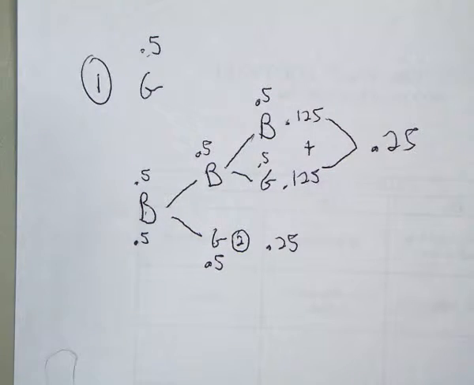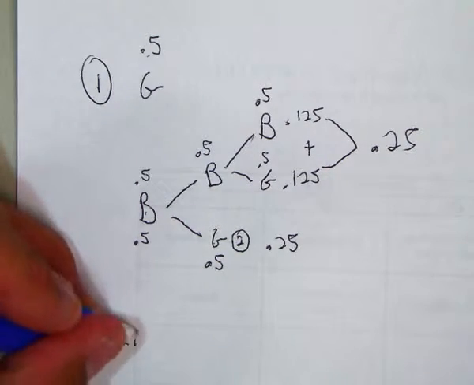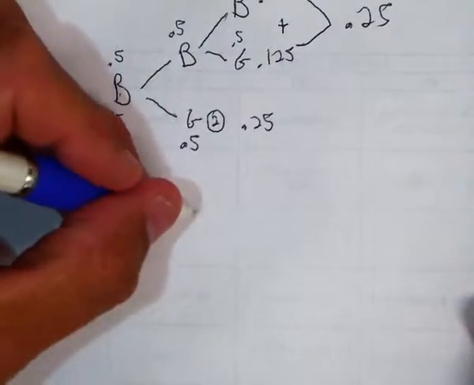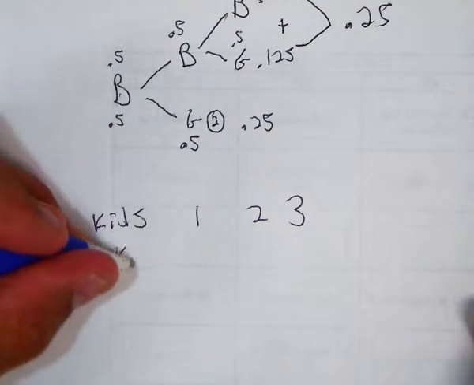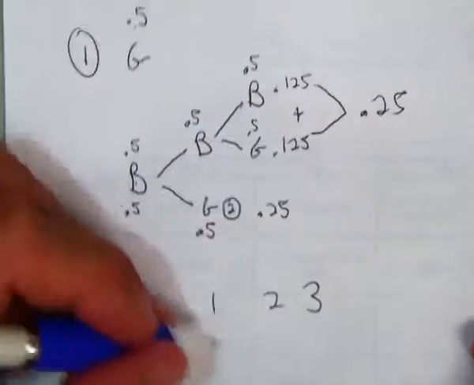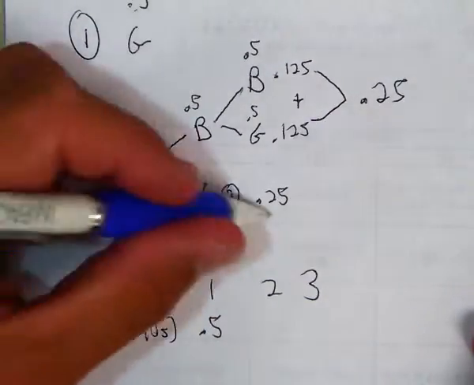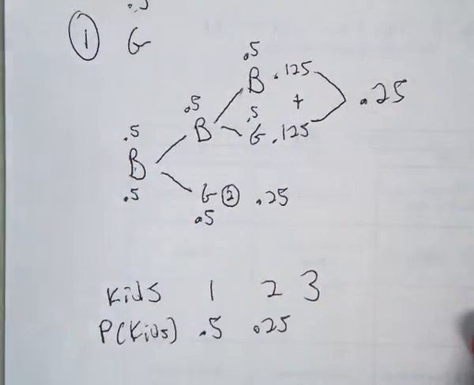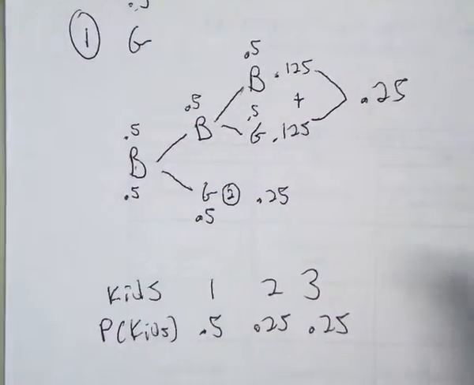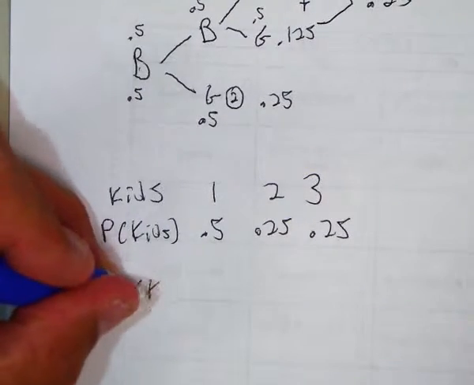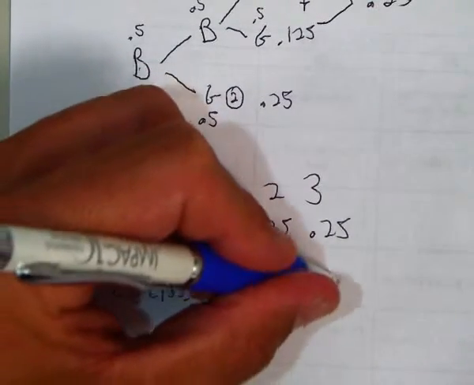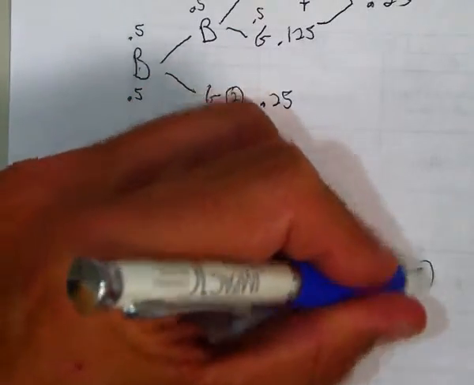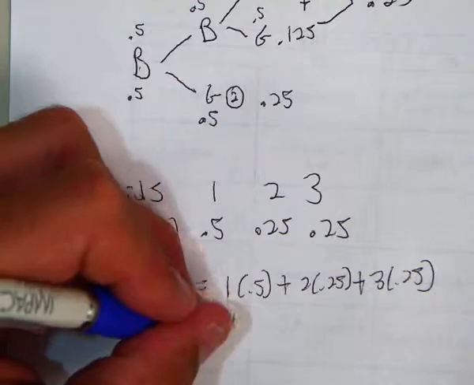So what are the outcomes? Okay, well, how many kids are they going to have? Well, they can have 1, 2, or 3. Okay, the probability of having a girl, 0.5. 1 child, they're done. Probability of having 2 children, 0.25. Probability of having 3 children, 0.25. Okay? So then the expected number of kids is 1 times 0.5 plus 2 times 0.25 plus 3 times 0.25, and that comes out to about 1.75 kids.